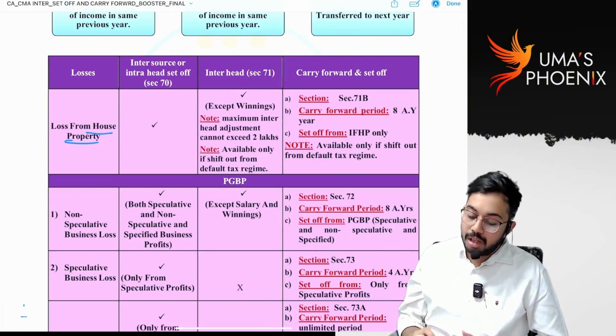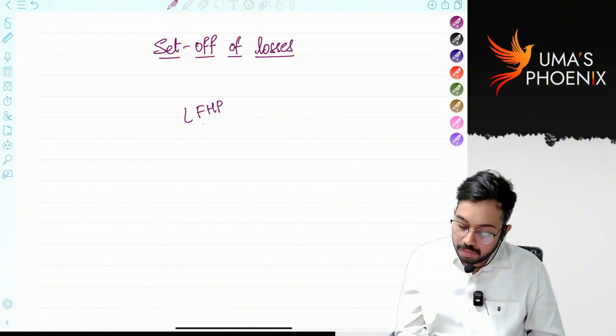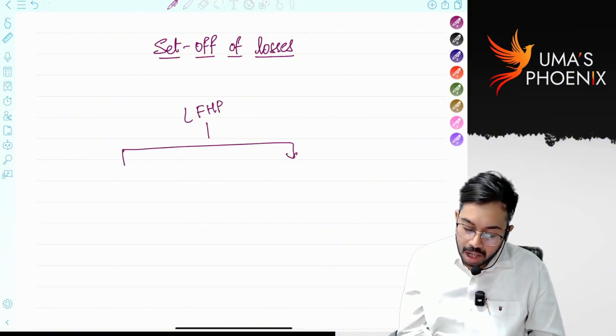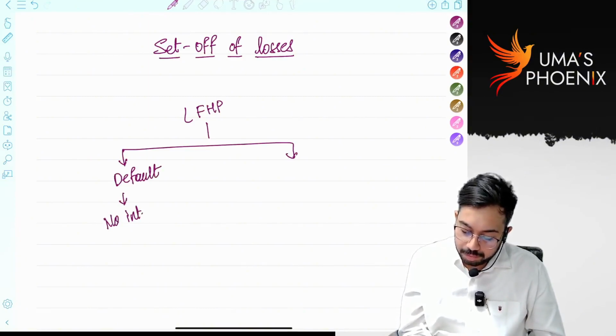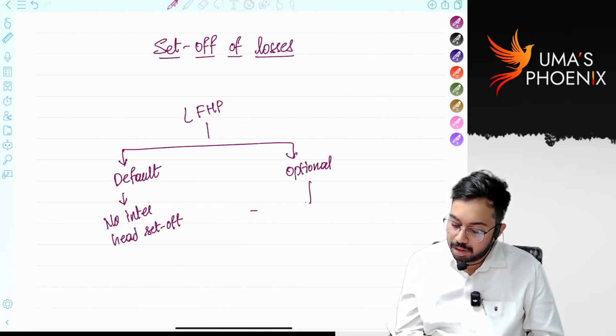So we can say loss from house property under default tax rates: no inter-head set off. Loss from house property under optional tax rates: is it eligible for inter-head set off?